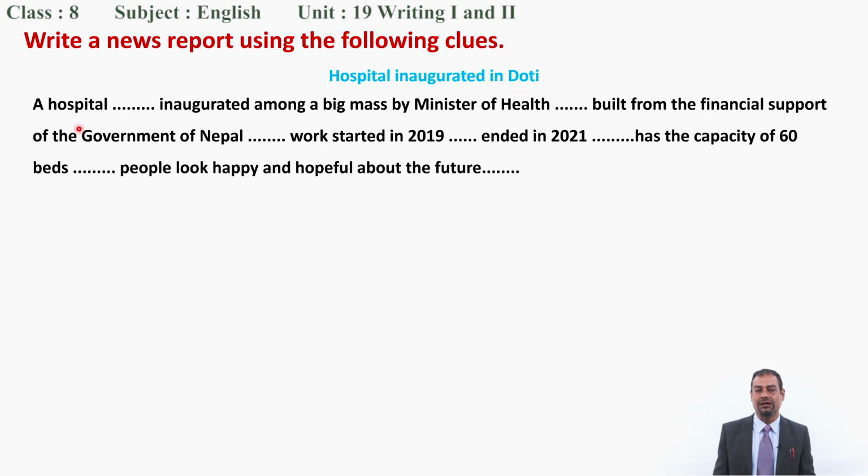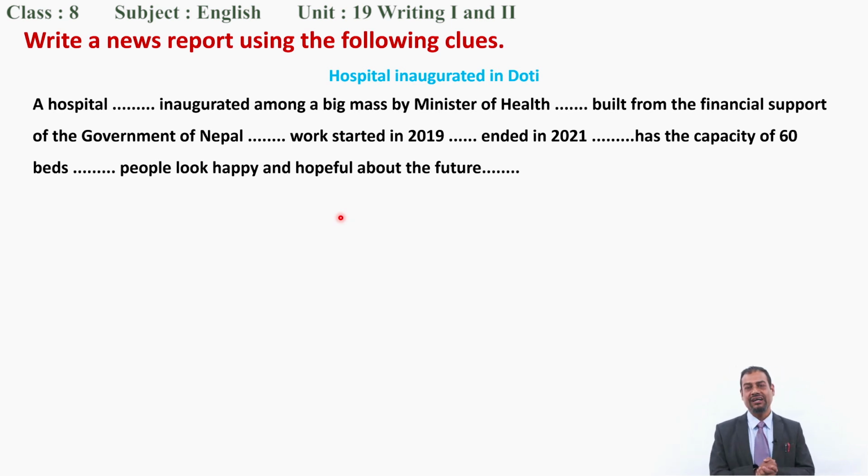A hospital inaugurated among a big mass by Minister of Health, built from the financial support of the government of Nepal, work started in 2019, ended in 2021, has the capacity of 60 beds, people look happy and hopeful about the future. So based on this, you have to write a news report.